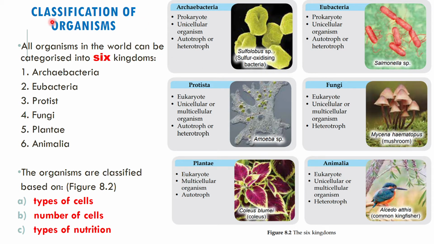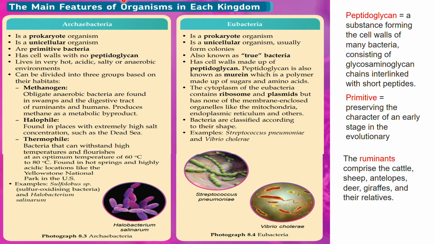Alright, let's continue. In the previous lesson, we talked about classification of organisms and that all organisms in the world can be categorized into 6 kingdoms. So in this video, we will be looking at the first 2 kingdoms, and that is Archaebacteria and also Eubacteria. These are the characteristics, the main features of the organisms in the kingdom. So let's start with the Archaebacteria.